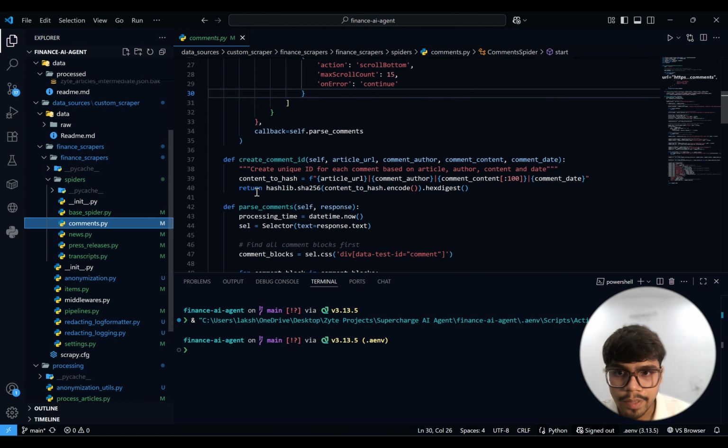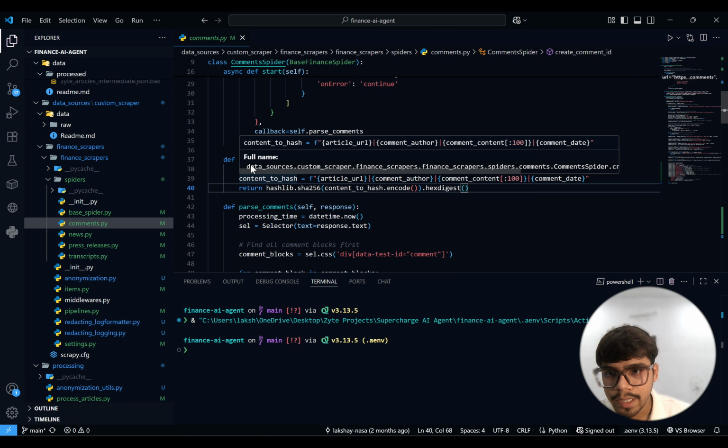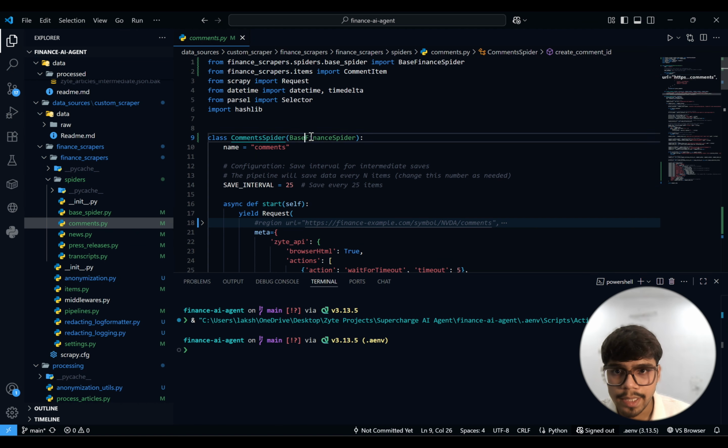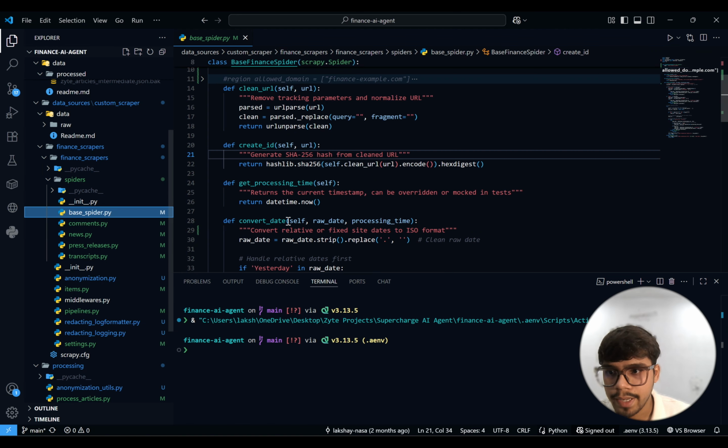But this comment one is the different one. What it does is, for example, if I'm scraping the comments, and any comment relates to a single article, right? For that the ID should be the same. So that's why we have the three IDs. One is for the comment, and one is for the comment itself, which relates to the article, and which comes from here because we are importing the base class, like the parent class is the base spider, so it comes from here directly.